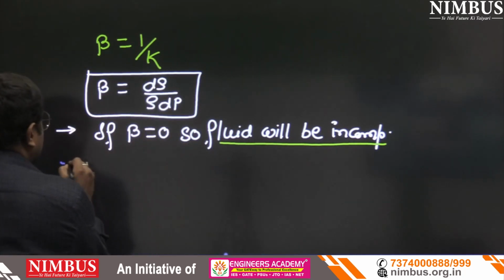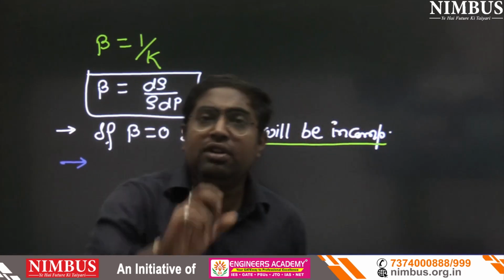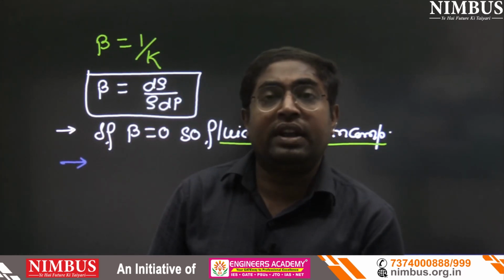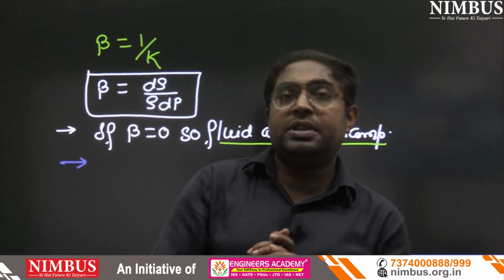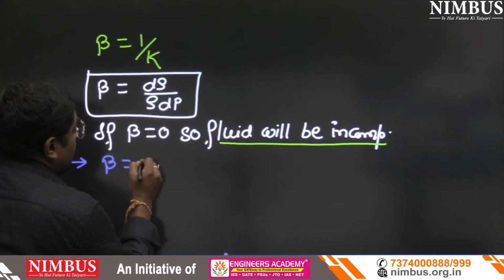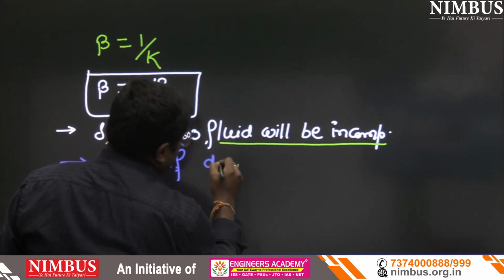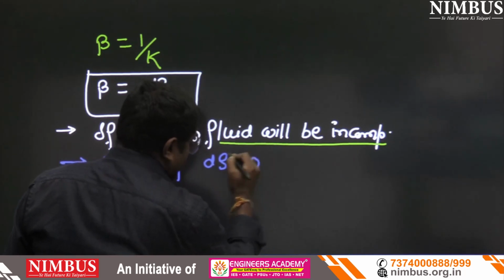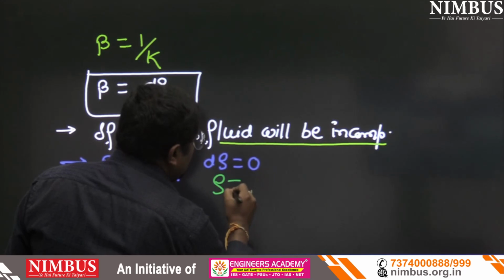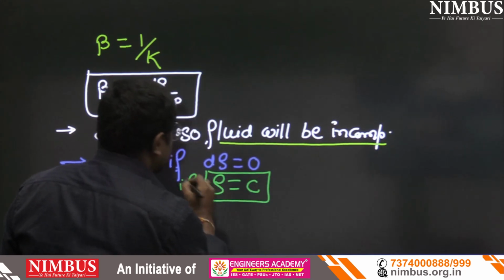Now the second question is, when will beta be 0? Beta will be 0 when d rho is 0. The numerator will be 0. So can we write beta equals 0 if d rho equals 0? If d rho equals 0, it means rho equals constant.